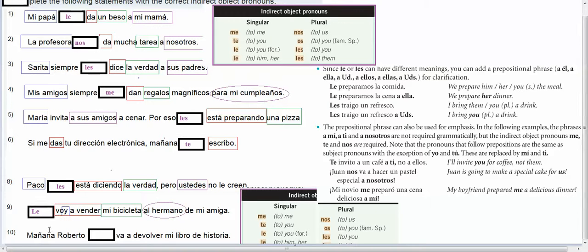Okay. Mañana Roberto va a devolver mi libro de historia. So va a devolver is our verb, return. Who's going to be doing the returning? Roberto, he's our subject. What's he going to be returning? The book, or libro de historia, that's my direct object. And to whom is he going to be giving it? Well, if it's my book and he's returning it, makes sense that he's going to be returning it to me, right? If it's my book.